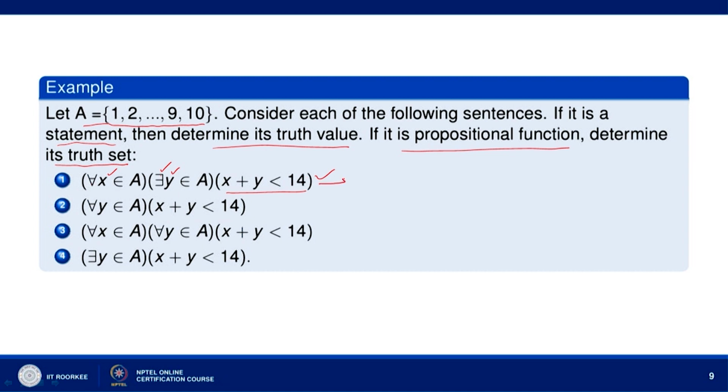So, it is a statement, because there are 2 variables, and this is preceded by 2 quantifiers. In the second, we again have 2 variables, but there is only one quantifier, which is the universal quantifier. So, the number of quantifiers is not 2, and therefore it is an open sentence, or you can say it is a propositional function.